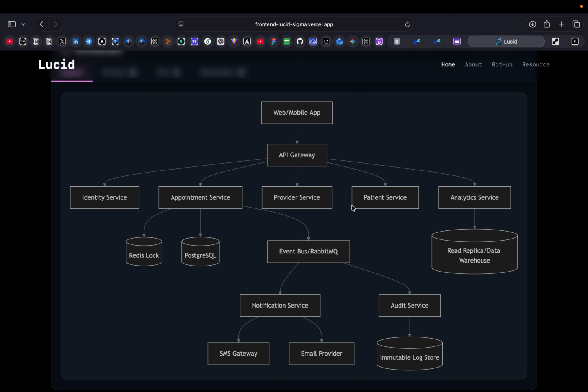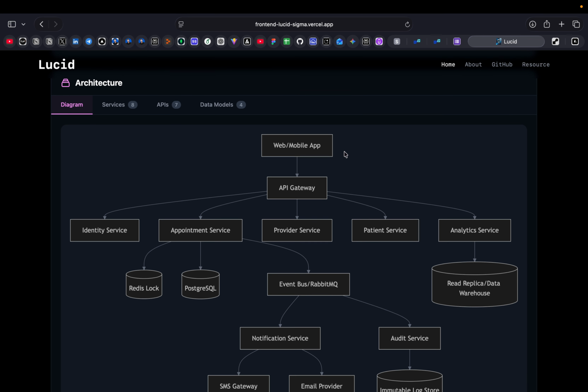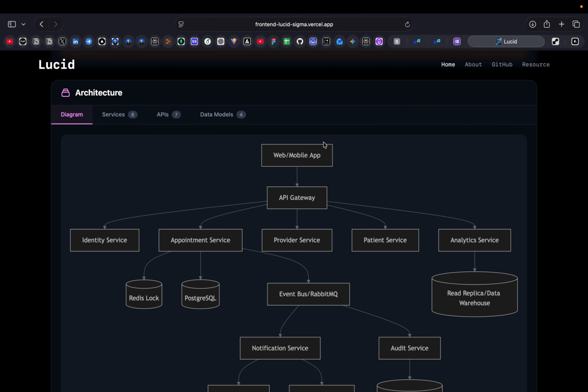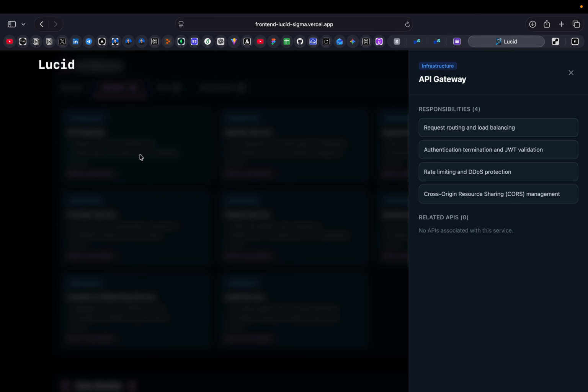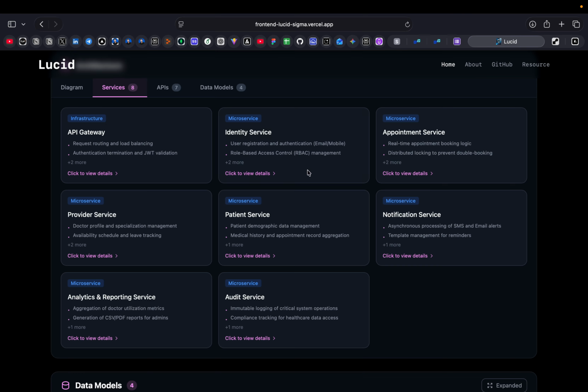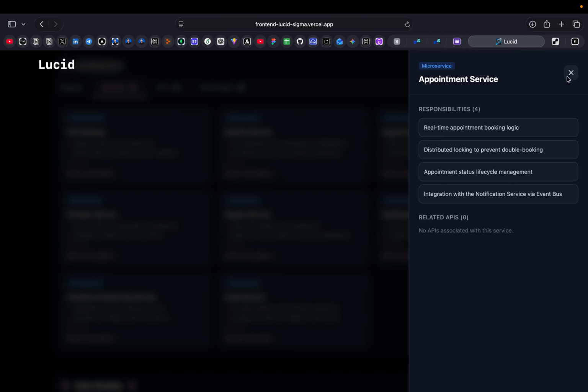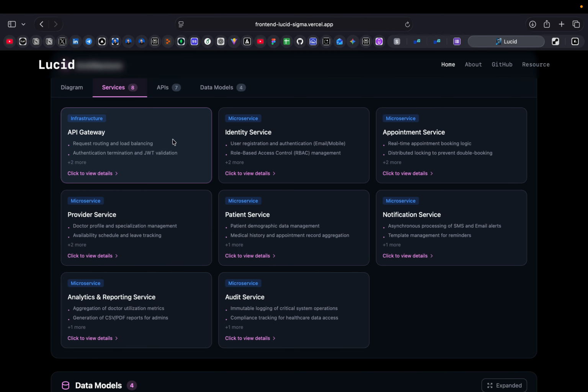The architecture comes from the architecture agent, which called the LLM proxy on Orchestra. This is the diagram of the architecture of the project. These are the services required in this project. These are the overview, infrastructure, and microservices.